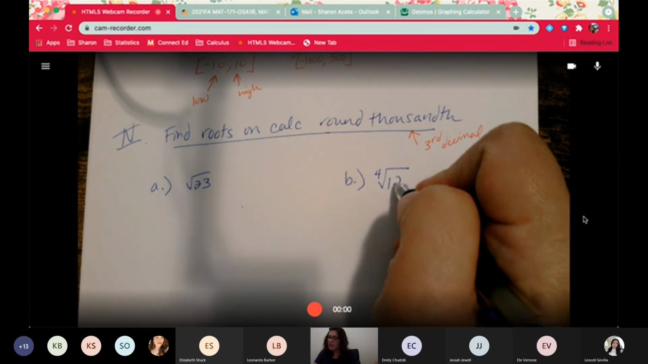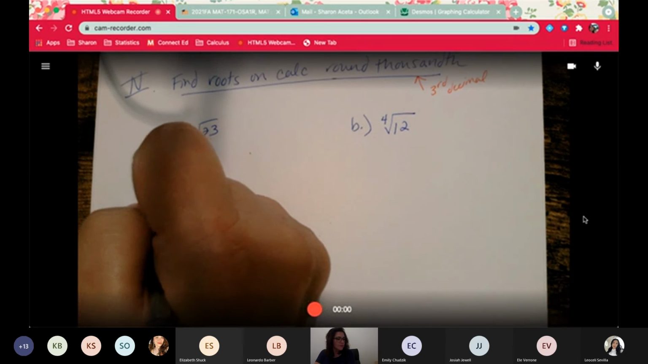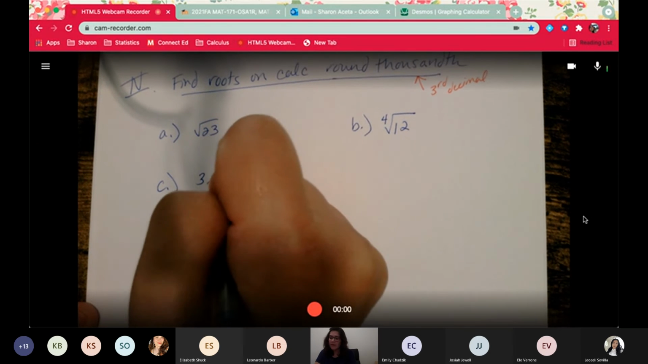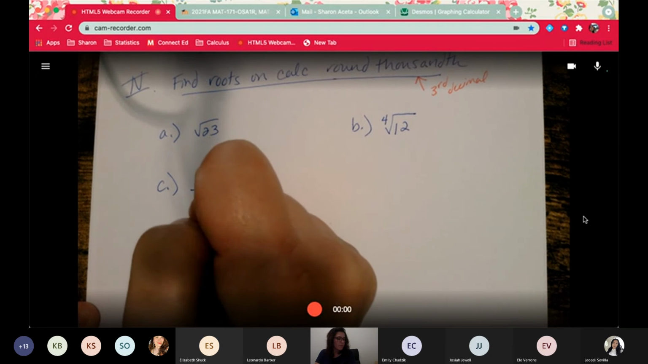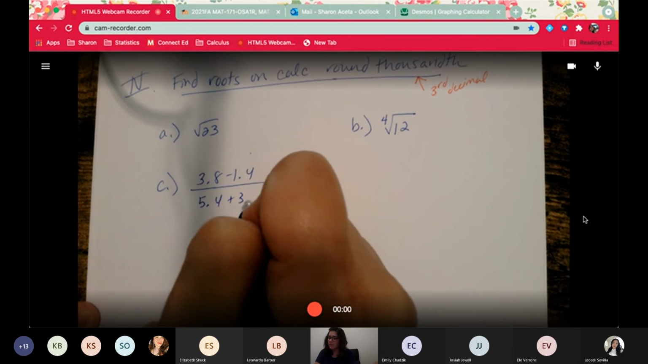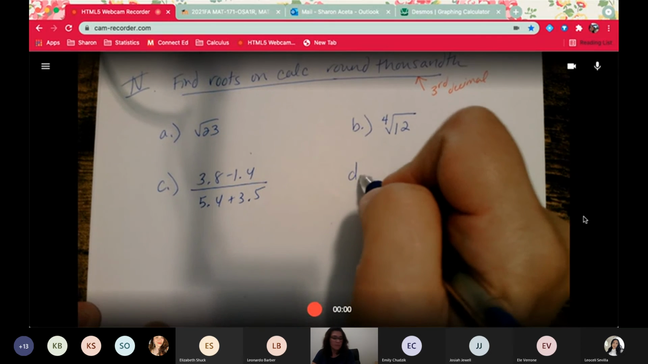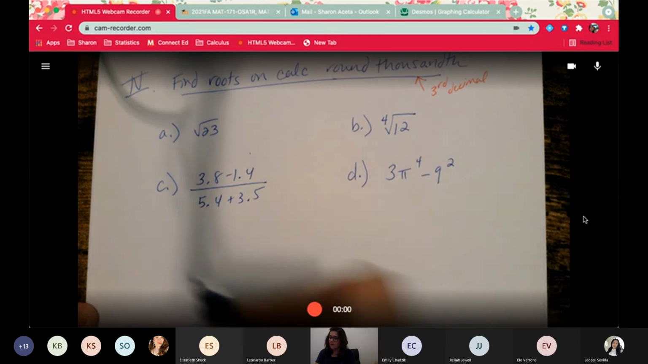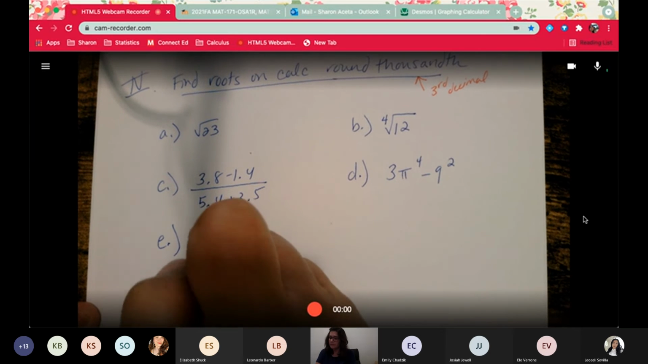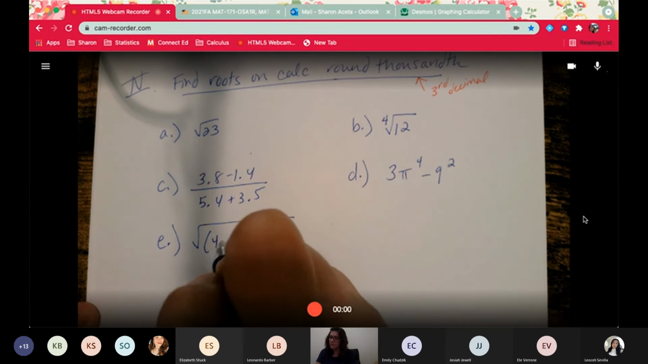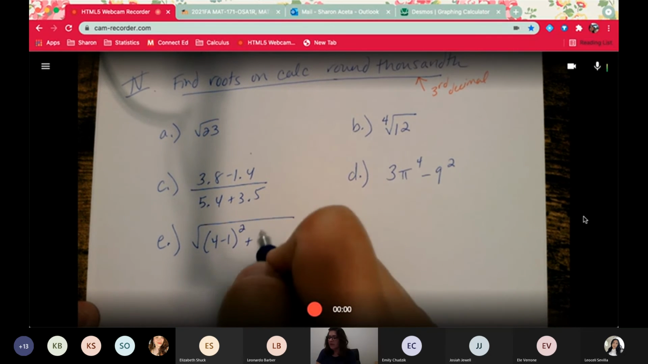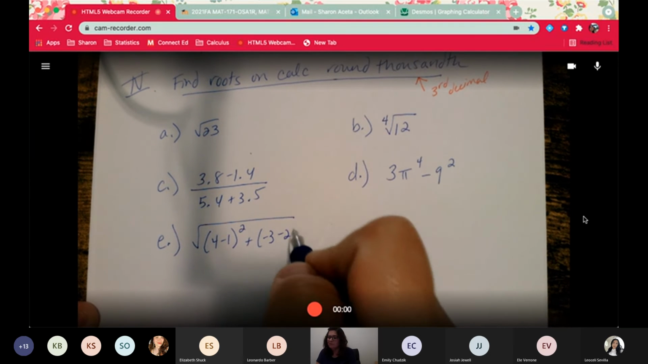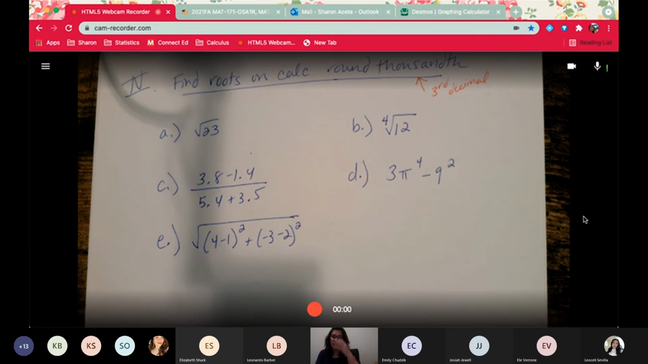The fourth root of 12. (3.8 minus 1.4) over (5.4 plus 3.5). 3 pi to the fourth. And I'll do one more. And again, if you're missing any of these notes, you can easily, since I'm recording it, go back and watch it again. But let me just show you on the calculator.